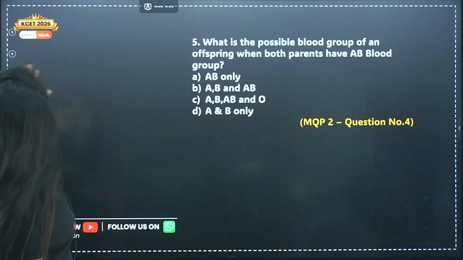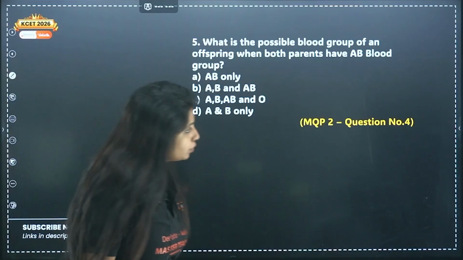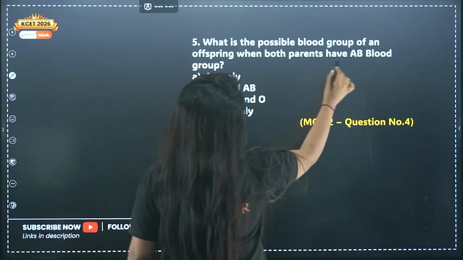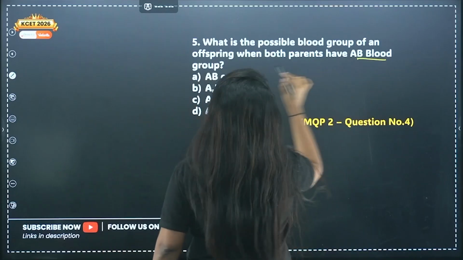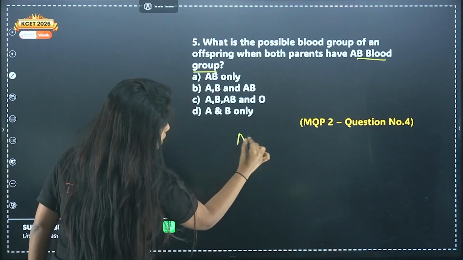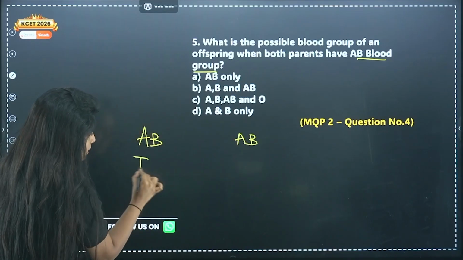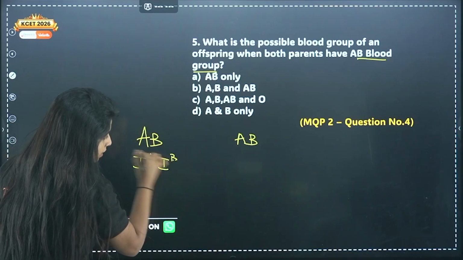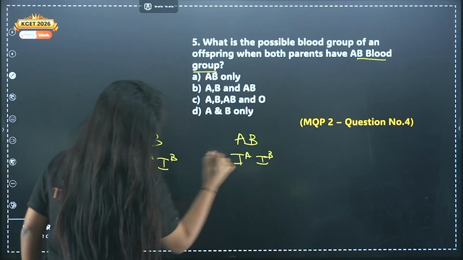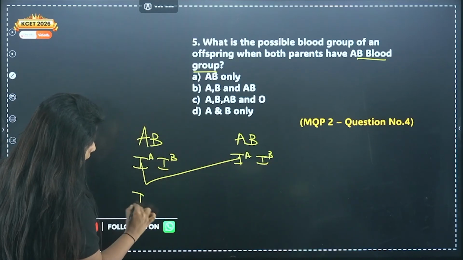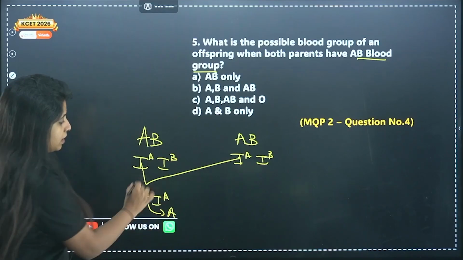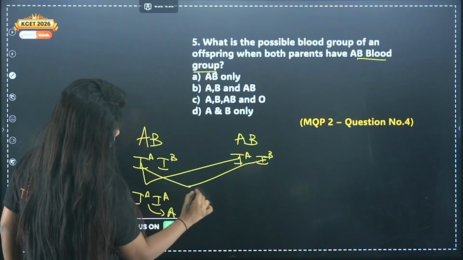Now the next question that we have is from model question paper 2, question number 4. What is the possible blood group of an offspring when both parents have AB blood group? My dear children, now you tell me the answer for this. AB blood group. That means what is the gene like? This is IA, IB, IA and IB. Similarly here also IA, IB. This and this come together, I get IA, IA. That means the blood group will be A.